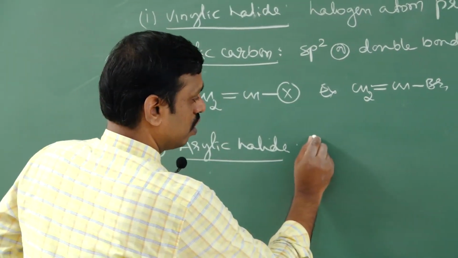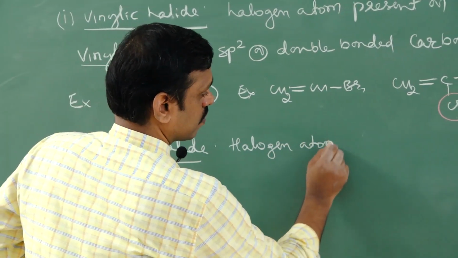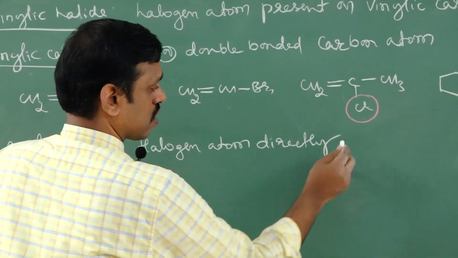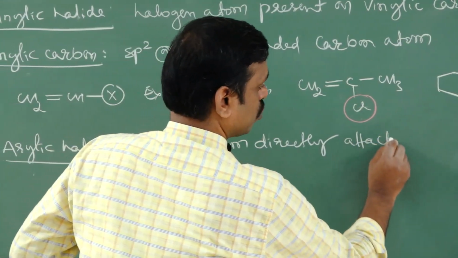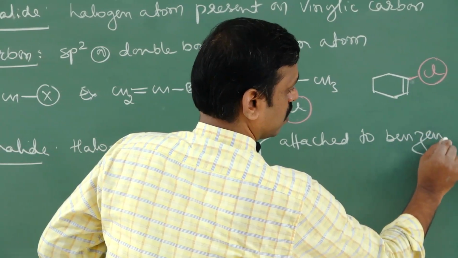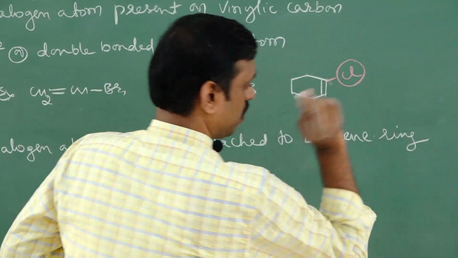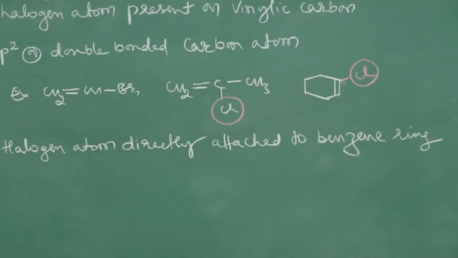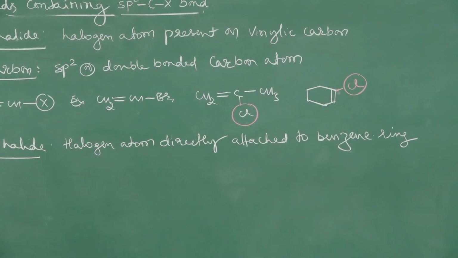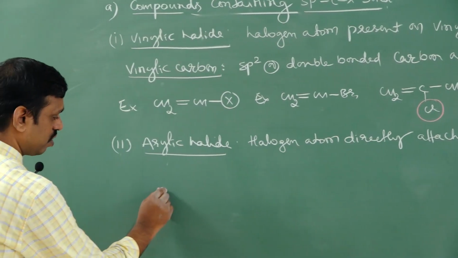So if a halogen atom is directly attached to a benzene ring, then it is called aryl halide. For example, haloarenes, that is chlorobenzene, bromobenzene.